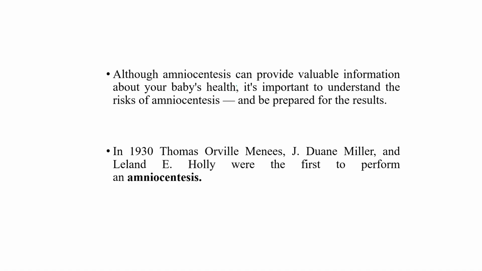Although amniocentesis can provide valuable information about your baby's health, it is important to understand the risks of amniocentesis and prepare for the result.